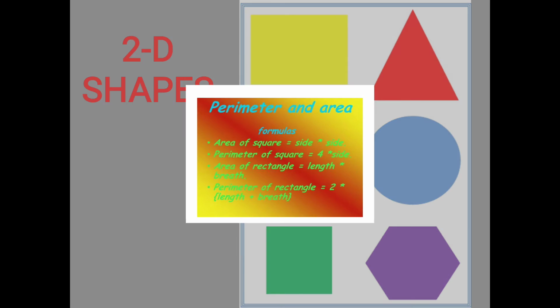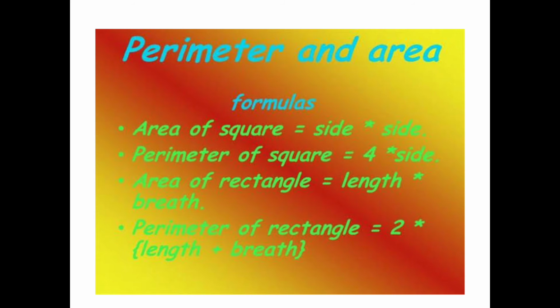First, let us see the perimeter and area formulas of a rectangle and a square. The first formula: the area of a square is equal to length into width, so here it's S into S, side into side, because in a square all the sides are equal, as we know. So if you are multiplying two sides, the other sides are also the same, which is side into side.